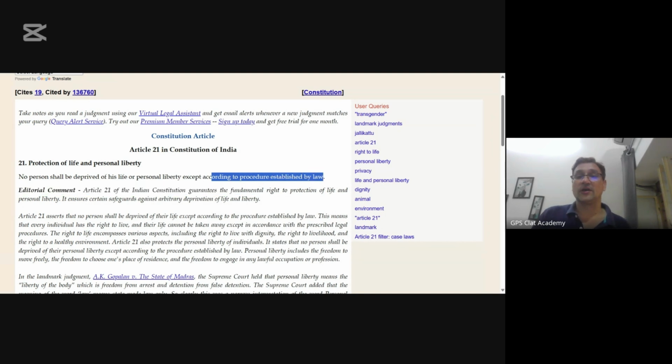Now, except according to procedure established by law means that you have to see the procedure and say whether it is duly established or not. What do you mean by that? It means that it was a procedure prescribed by the law. That means the parliament which made it, whether they had the requisite majority, has to be examined. Yes, they had the requisite majority. Once they had the requisite majority in the house, which is 50% plus one, you examine the Constituent Assembly dictates and say that look, this is a procedure established by law because it was passed by requisite majority. Matter comes to an end.